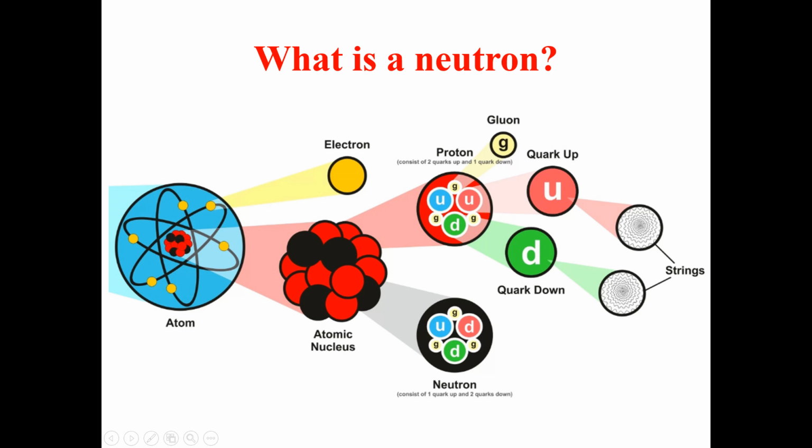That is, a proton consists of two up quarks and one down quark. As we mentioned in the previous lectures, these quarks are bonded together by gluons. Similarly, a neutron is made of three quarks, that is, one up quark and two down quarks, bonded together by gluons. We have strong interactions that we call the strong nuclear force.